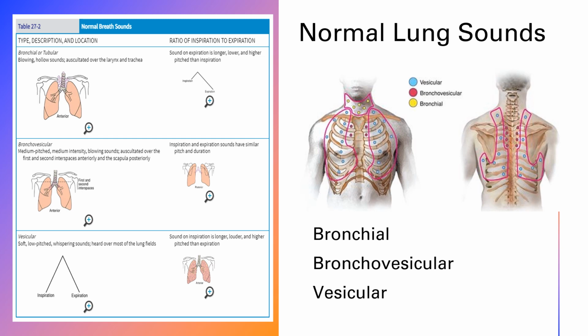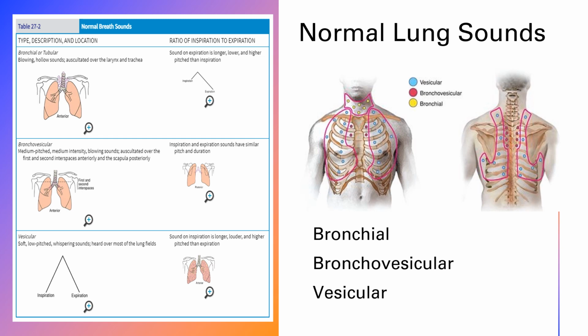Our lungs have different sounds depending on where on the chest we're listening. The first normal lung sound we have is bronchial. Bronchial breath sounds are located over the larynx and trachea, and they're high-pitched, harsh blowing sounds that are longer on exhalation than inspiration. They are colored yellow on this picture on the right.